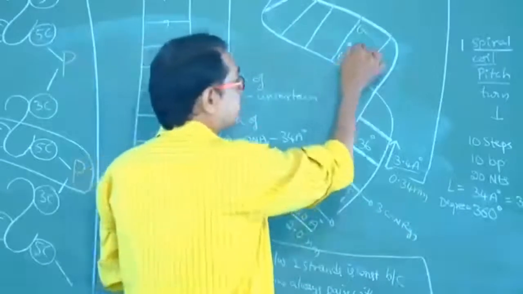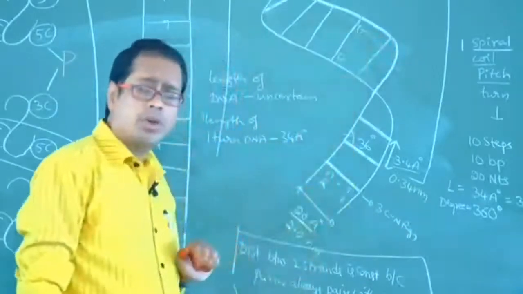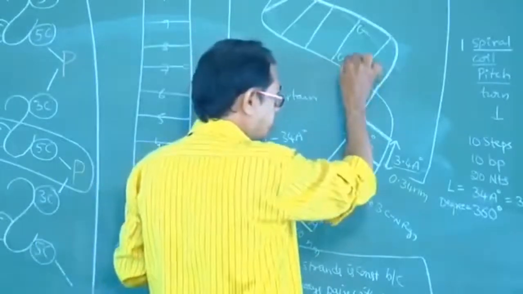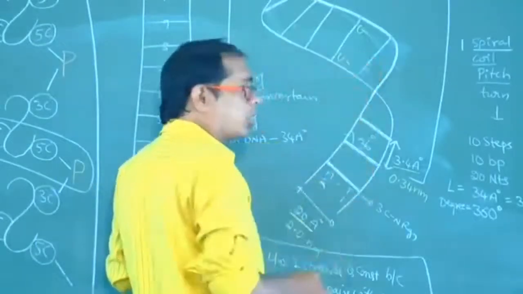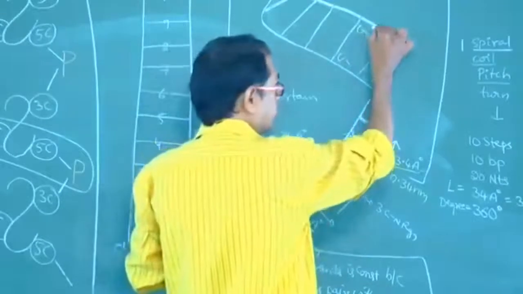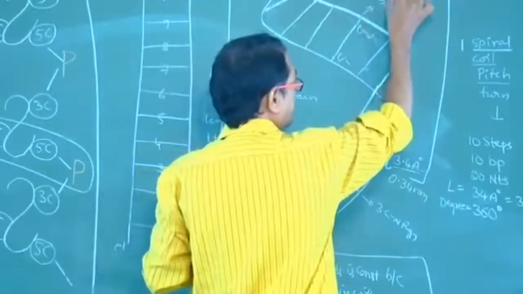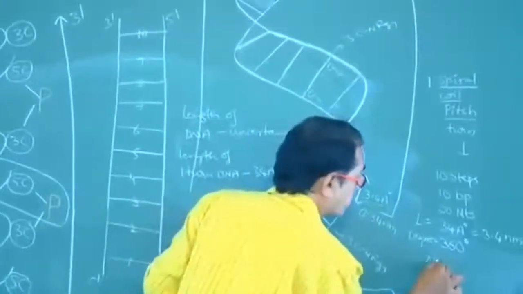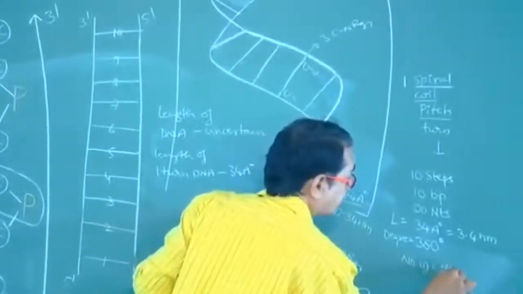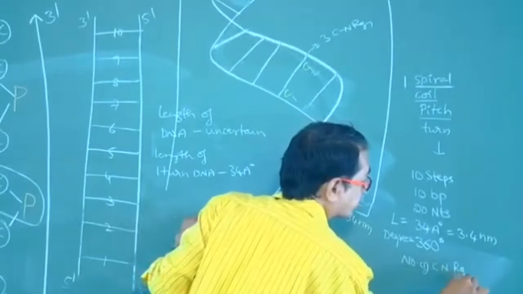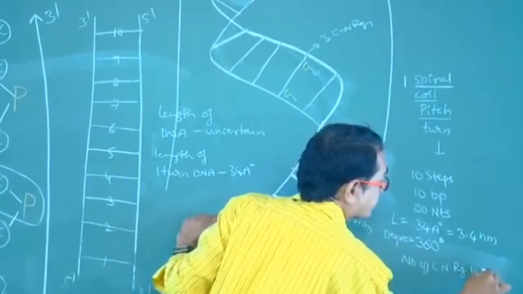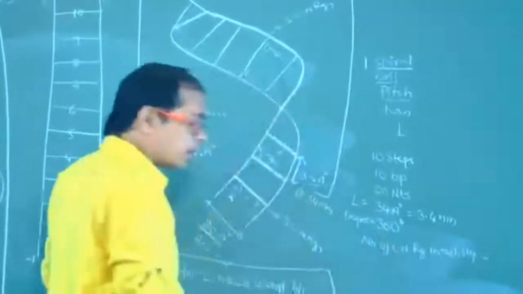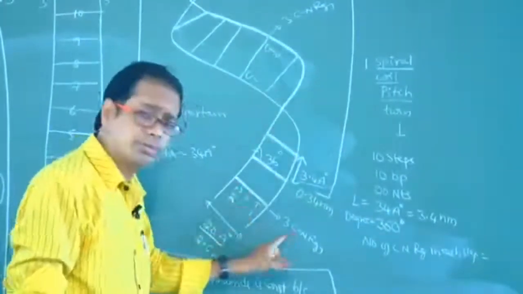Let us suppose C pairs with G. Is C a purine or pyrimidine? C is a pyrimidine. Guanine is a purine. So total 3 CN rings. So number of CN rings in each step, 3.